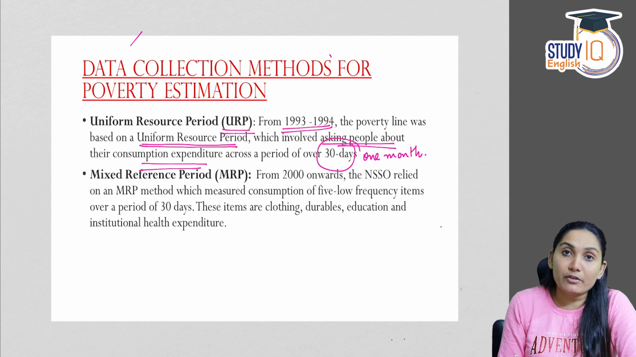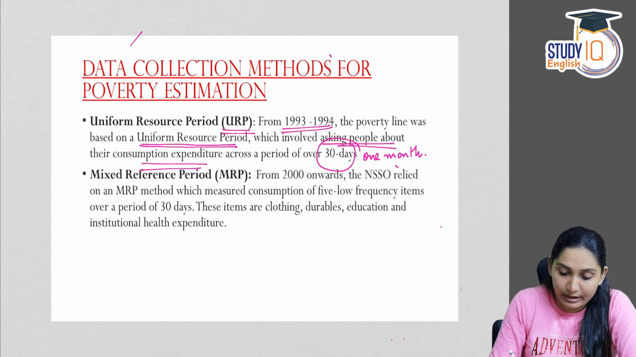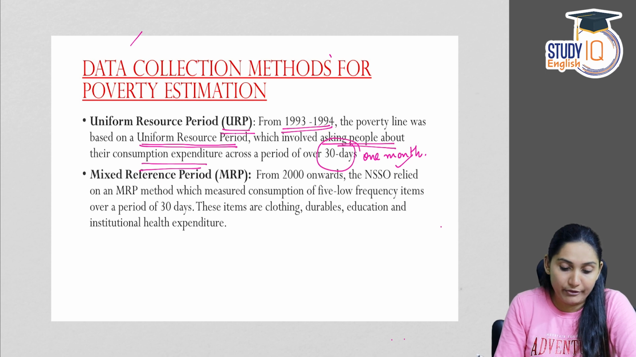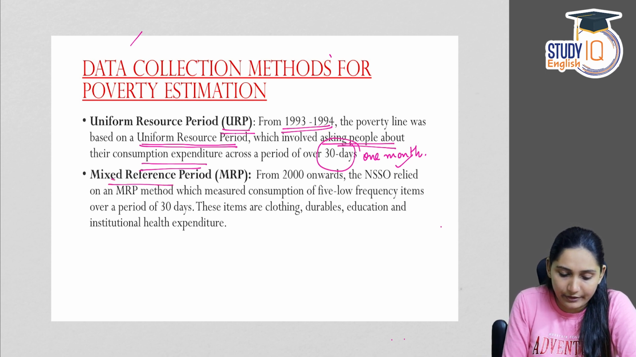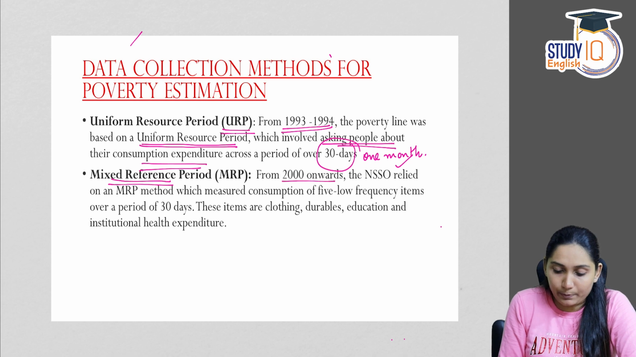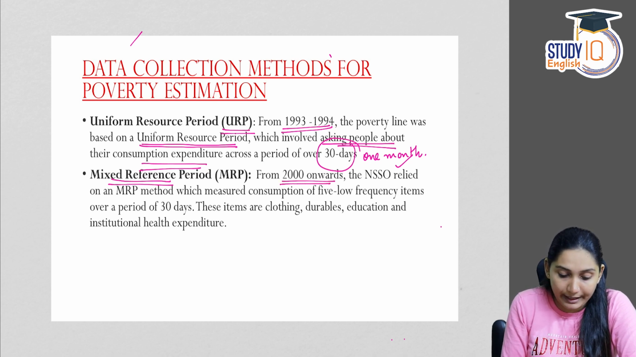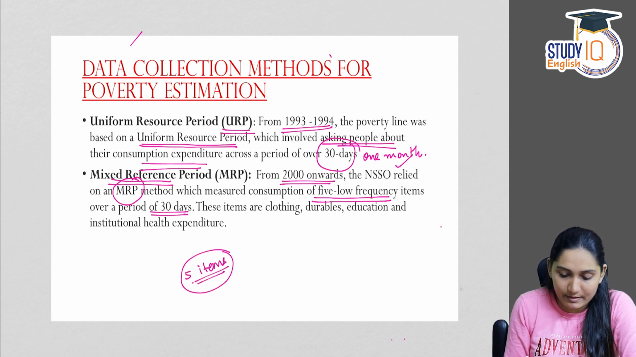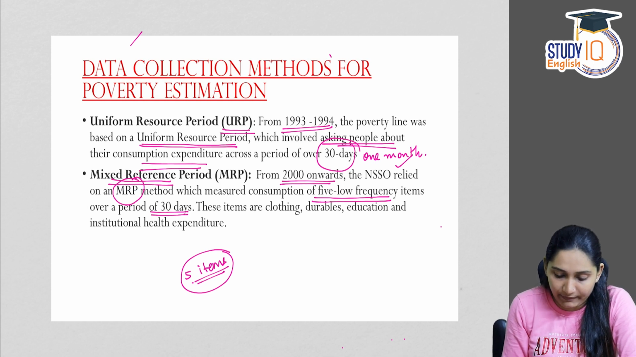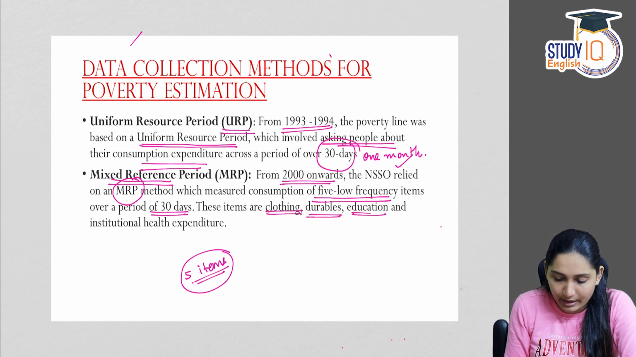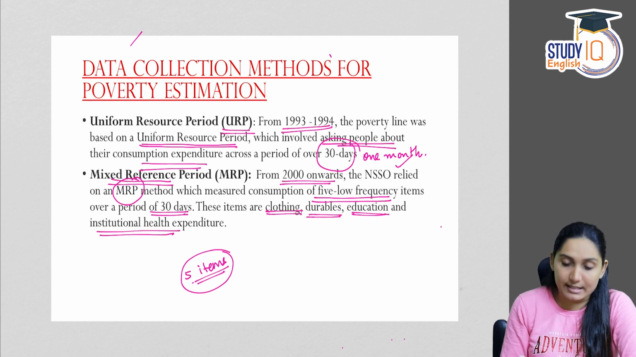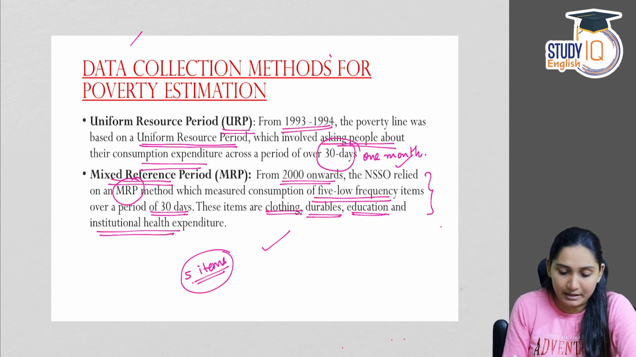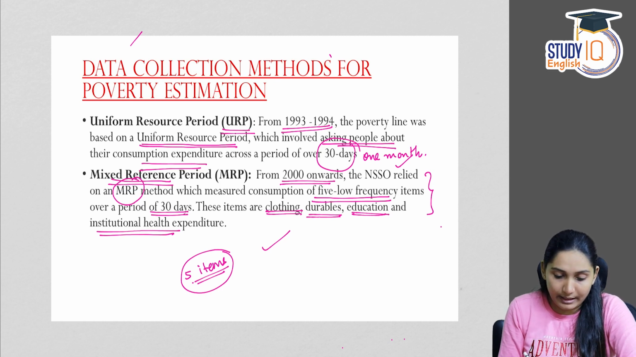The consumption expenditure of different individuals, different households for a reference period of 1 month was taken under the uniform reference period. Next is mixed reference period, MRP. This is adopted from 2000 onwards. The NSSO relied on the MRP method, and this measured consumption of 5 low frequency items over a period of 30 days. So for 5 items, the data was collected over a period of 30 days. These 5 items are clothing, durables, education, institutional health expenditure, etc. So these are the 5 items for which data has been collected for a period of 30 days.